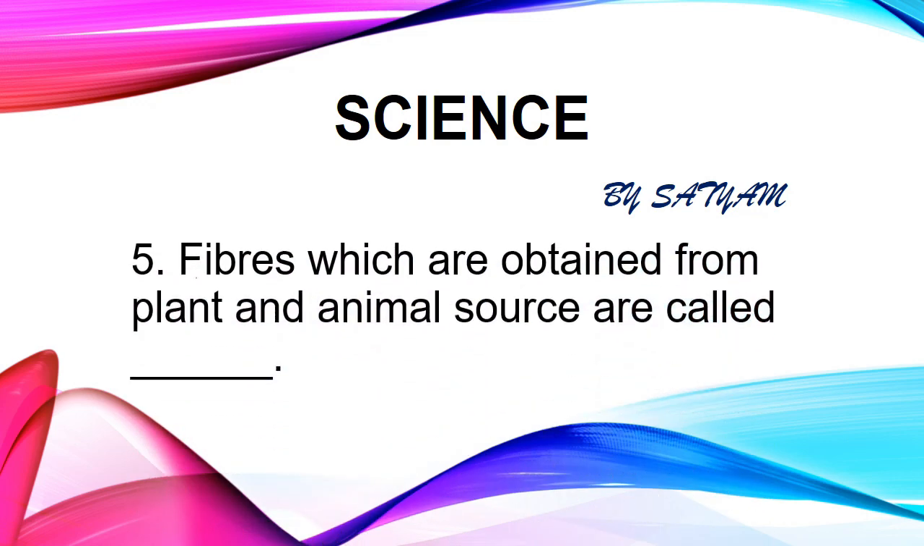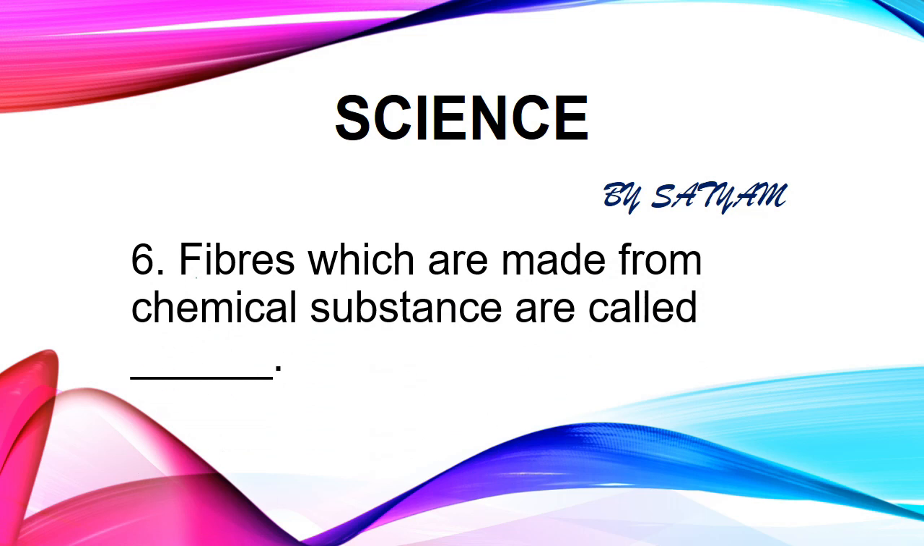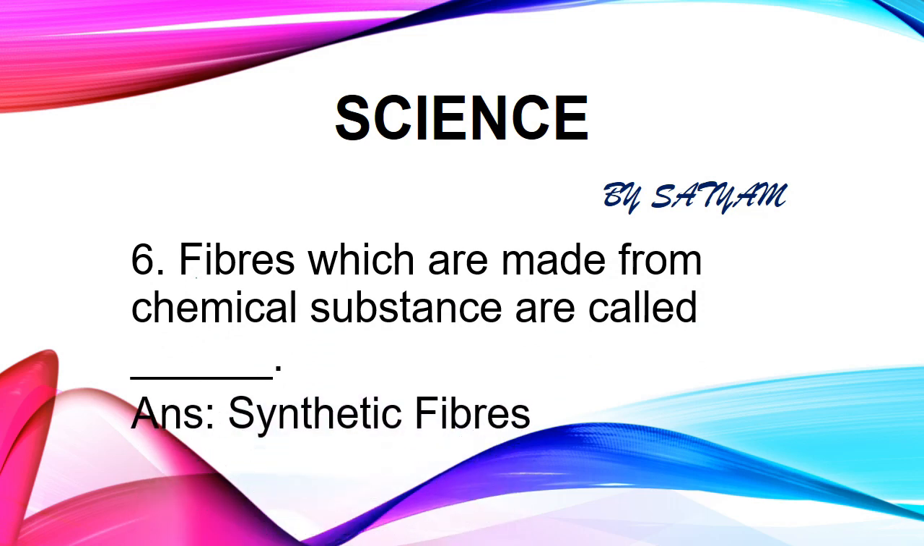The next question is, fibers which are obtained from plant and animal sources are called dash. The answer is natural fibers. Cotton and jute are examples of plant fiber, whereas wool and silk are obtained from animals. The next question is, fibers which are made from chemical substances are called dash. The answer is synthetic fibers. Some examples of synthetic fibers are polyester, nylon and acrylic.